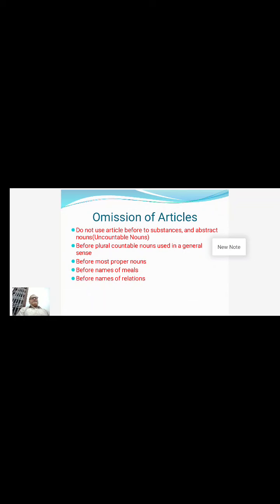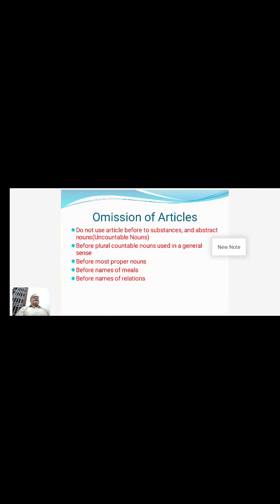So that's the reason don't use an article before them: the Rama, the Krishna, the Sita. Couldn't use an article with proper nouns, any article, whether it is AN or THE.